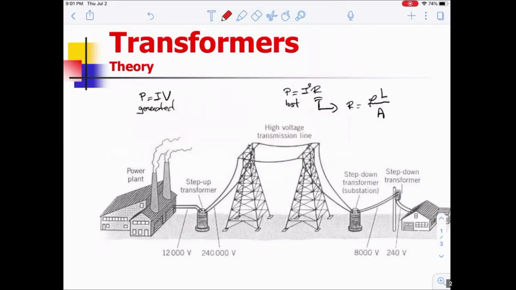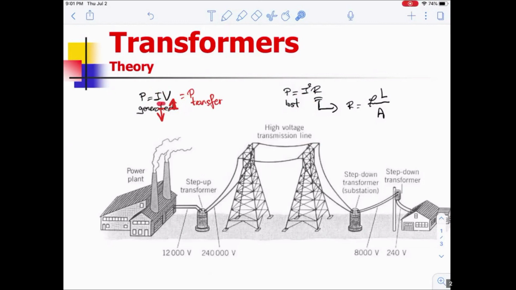So what does the transformer do? It increases the voltage. And when you increase the voltage, what happens to the current? The current is going to go down. So the power that you generate and the power that you transfer will have to be the same. So what you can do is, before you transfer the power, increase the voltage. That's going to reduce the current automatically. So what happens when you reduce the current? The amount of power that you're losing goes down.